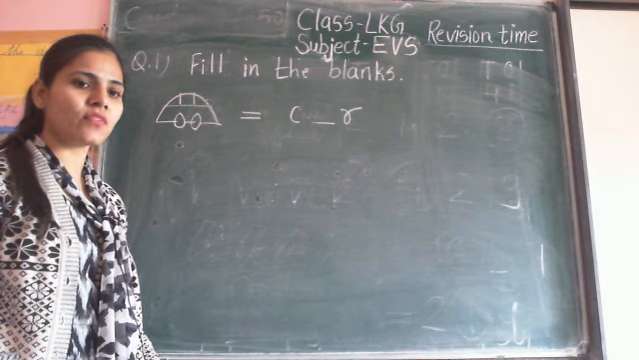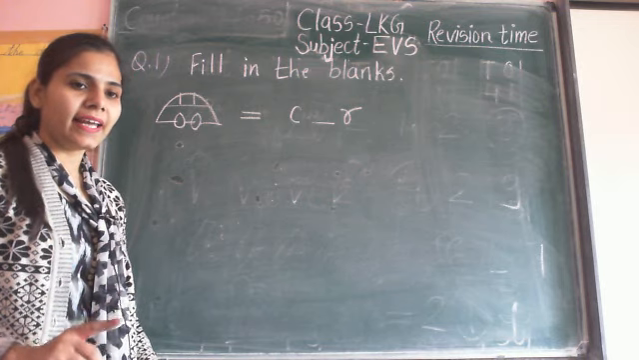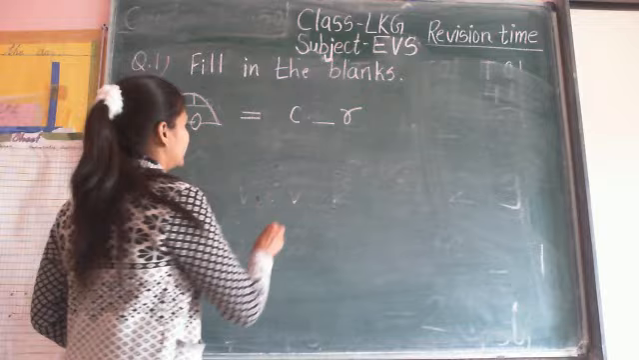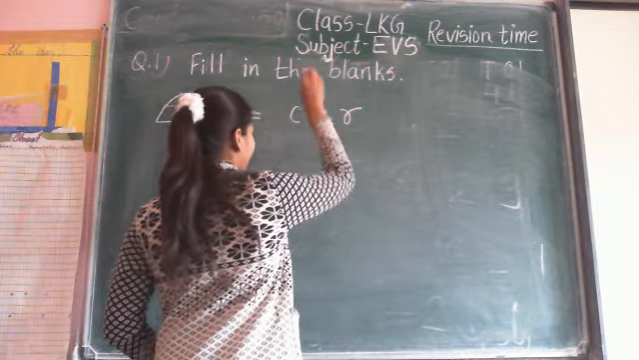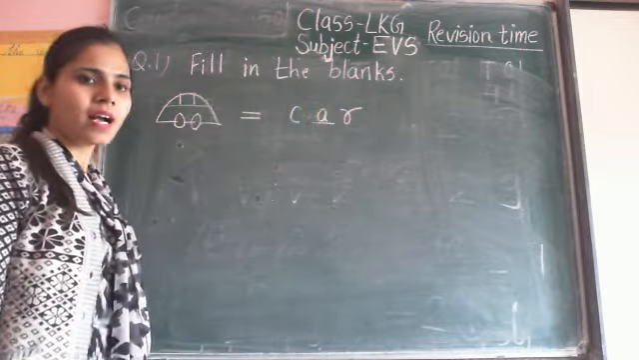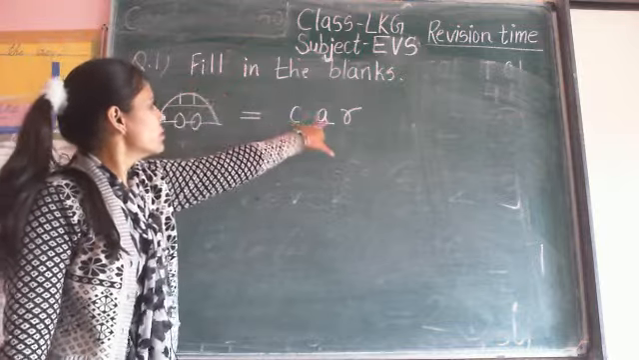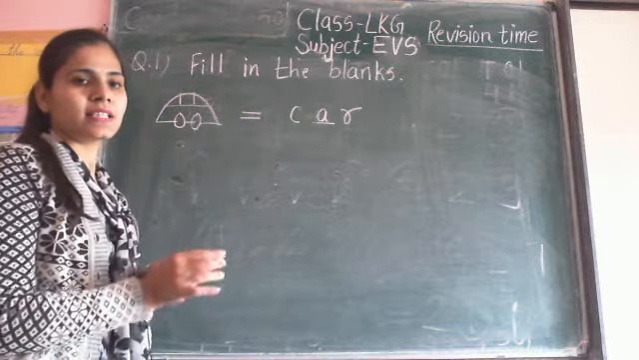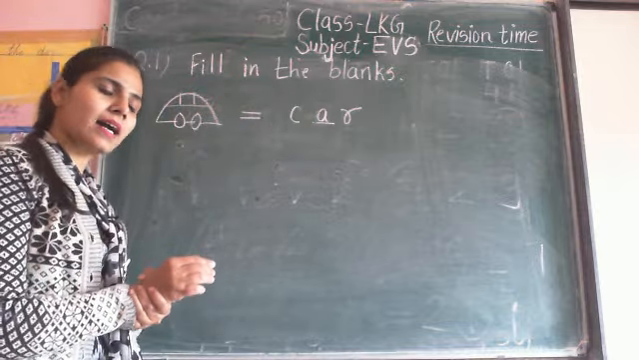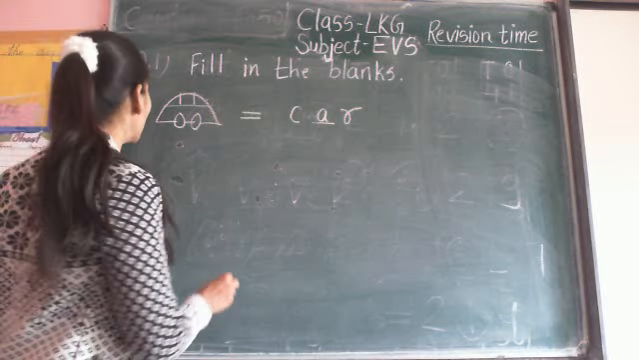What is the spelling of car? C-A-R. So in this blank you write A. Car. So you fill the missing letter. C-A-R. Car. Then number 2.